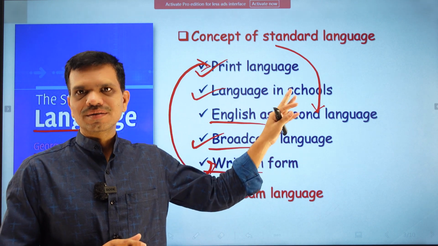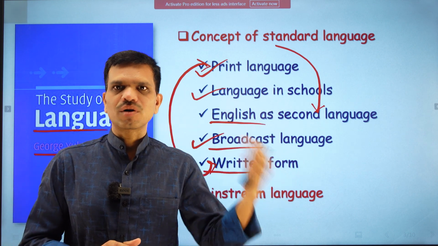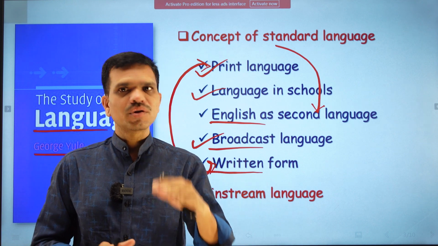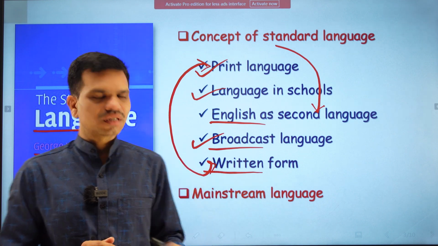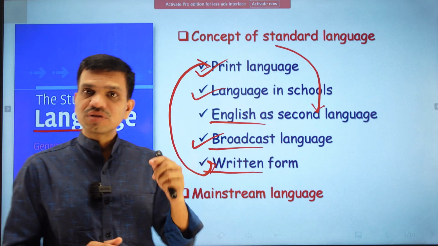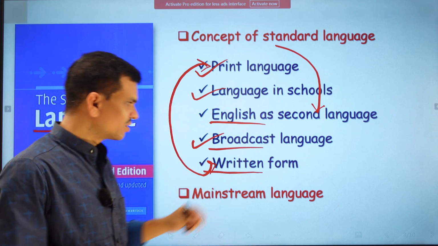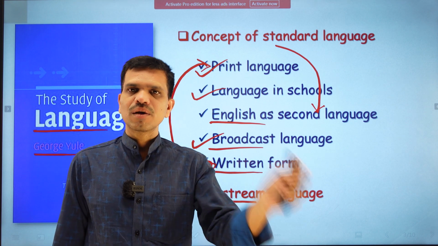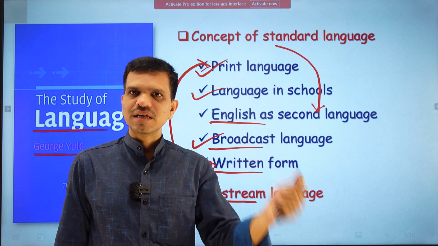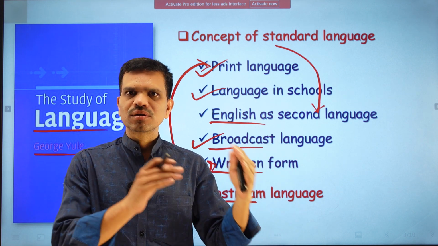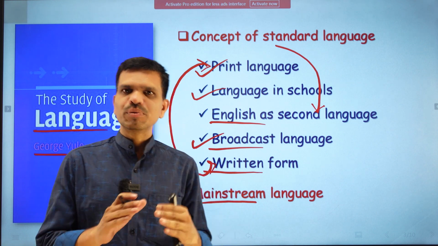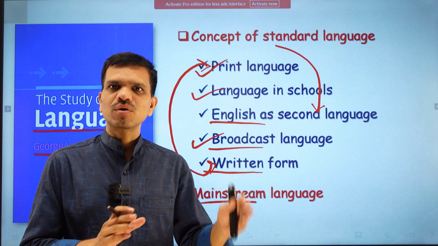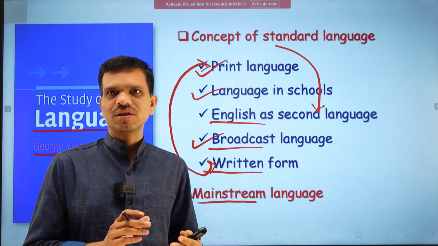But we should not call some language standard or substandard, because it creates a superiority or inferiority complex in the mind of speakers. The very general word which I use is mainstream language. If we are referring to English, we should refer to it as mainstream English, or the English which is accepted by a lot of speakers or most of the speakers of that language, which is based on a particular kind of rules and regulations.